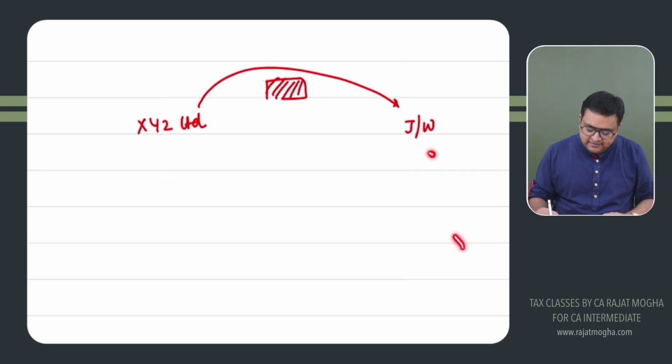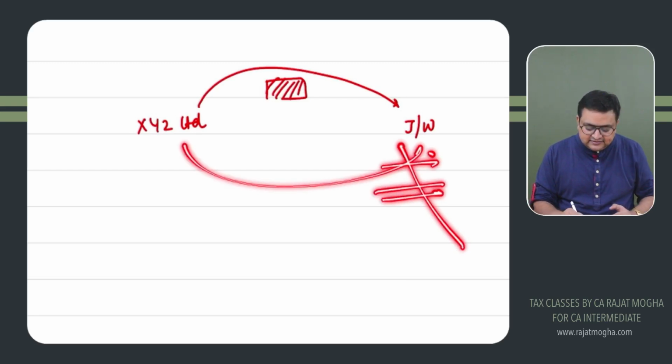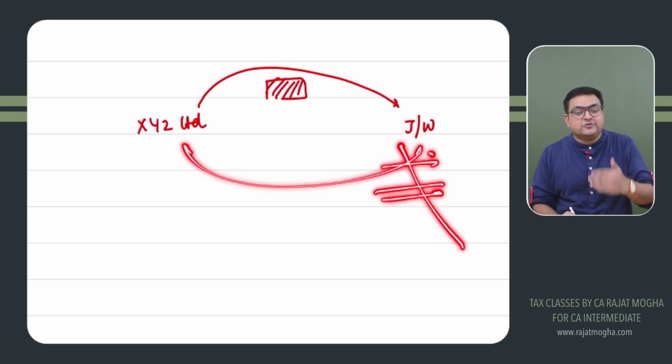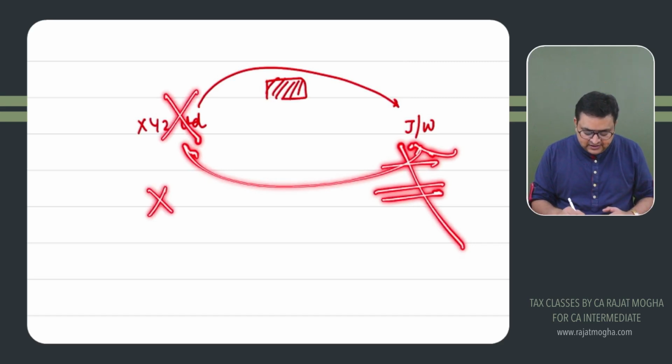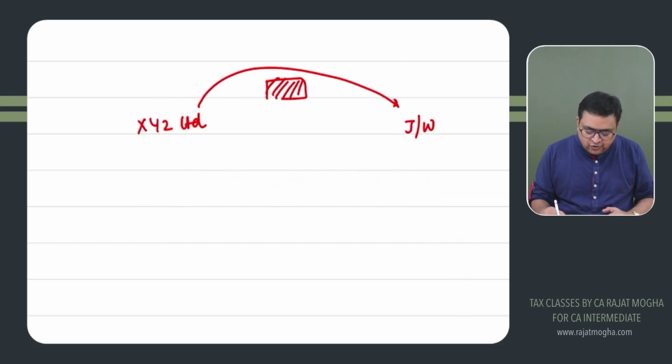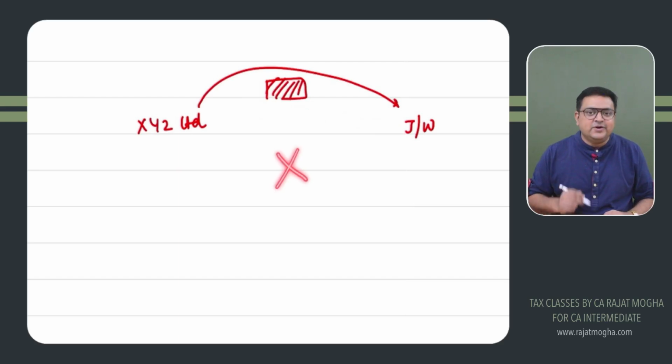But if this material is not supplied by you, neither any of your associates, but the job worker himself is purchasing this material and making it green in color, dyeing it green, and then supplying it to you, what is he supplying you? He is actually supplying you a green color cloth. So if he is doing a process on material which is not supplied by you, neither by any of your associates, then we are not getting work done. In that case, we are purchasing this cloth from him. So in that case, there would be no TDS.